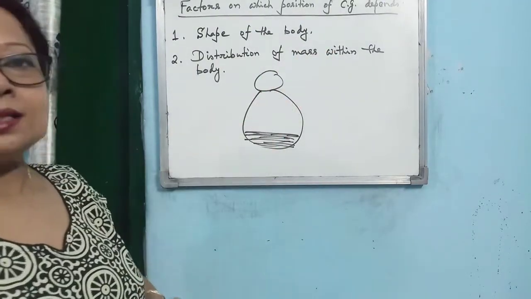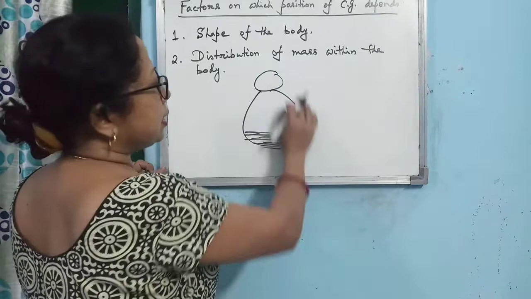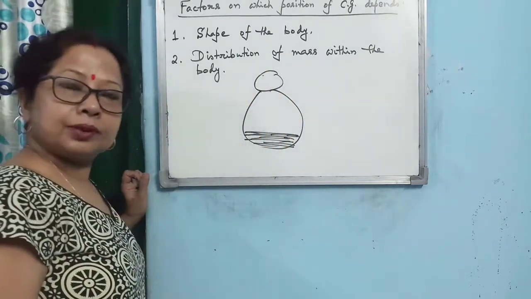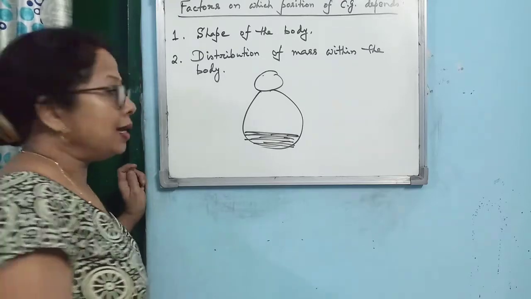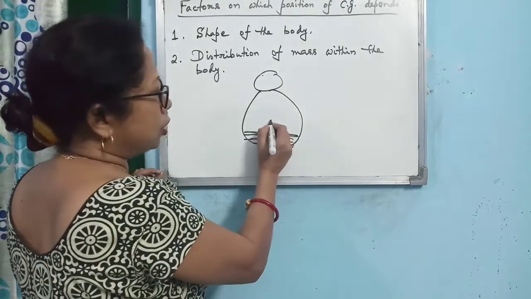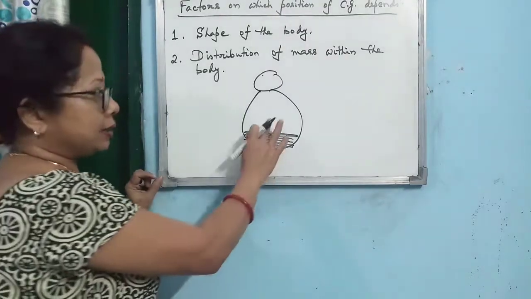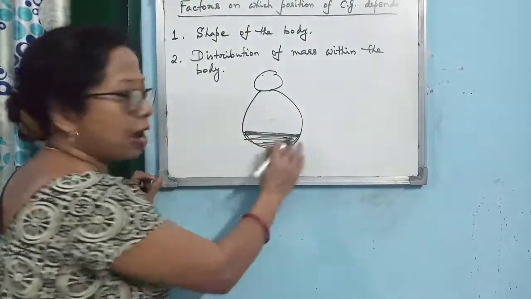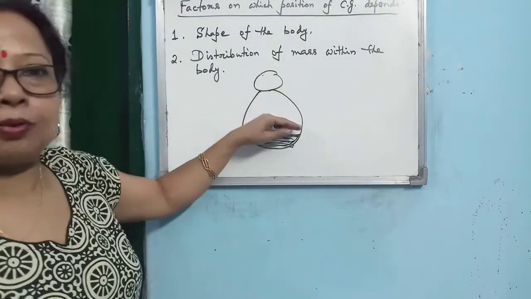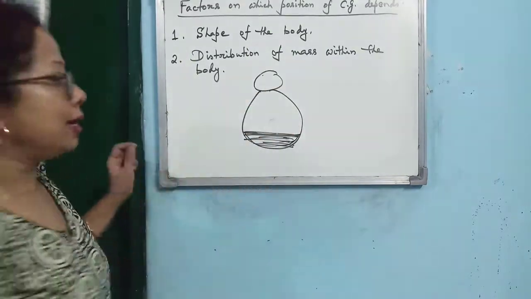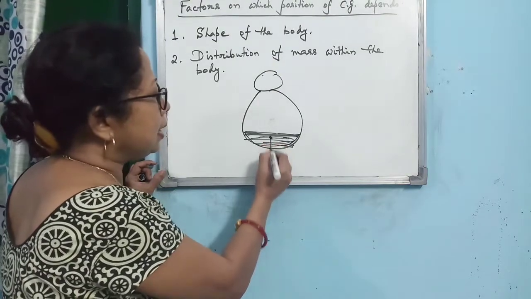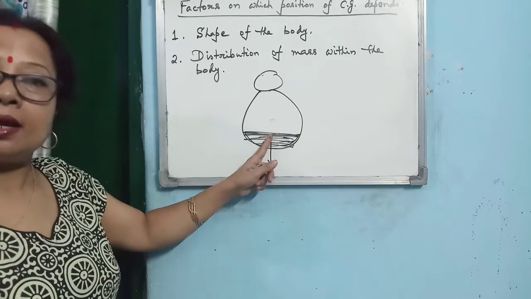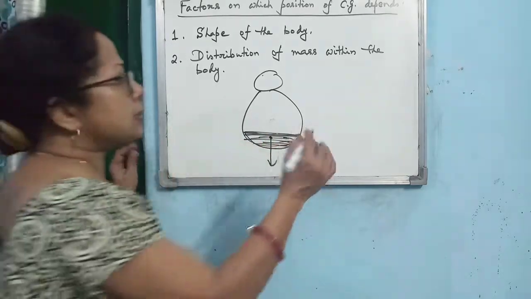If the mass is distributed, suppose you consider this toy, now everywhere uniform mass is there. Alright, then what will happen? Center of gravity will lie almost over here. But in this case, what have you done? The lower portion is made very heavy in comparison to the upper portion. Then what will happen? Center of gravity will lie within that material. Is that clear?